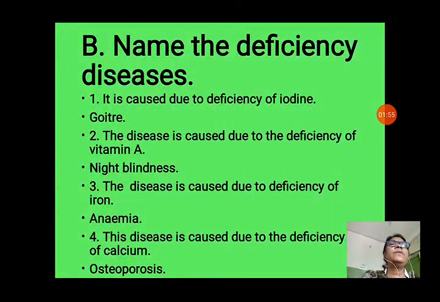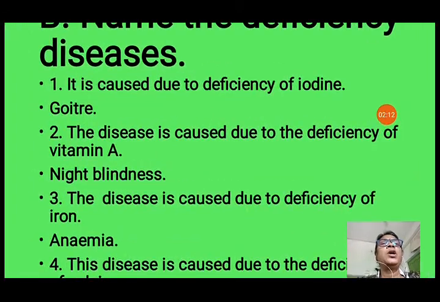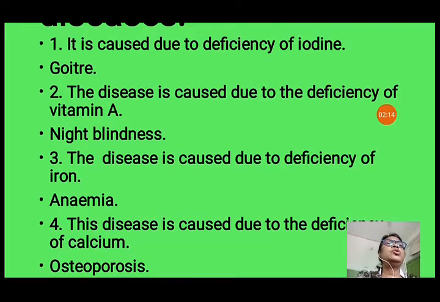Now next, name the deficiency diseases. First question is, it is caused due to the deficiency of iodine. So we know that deficiency of iodine causes goiter. So we will write here goiter. The second disease is caused due to deficiency of vitamin A. So we know that night blindness is caused due to the vitamin A deficiency. That's why the answer will be night blindness.